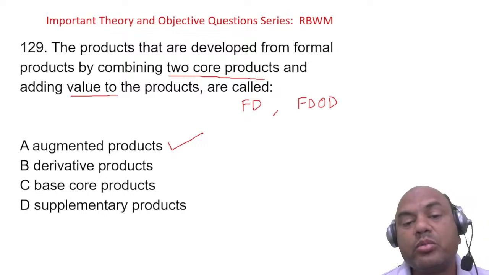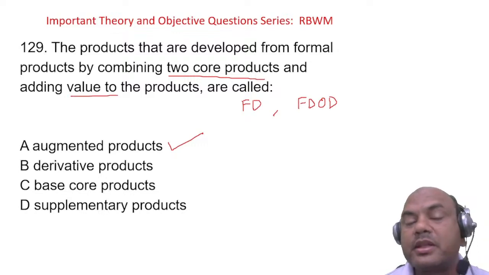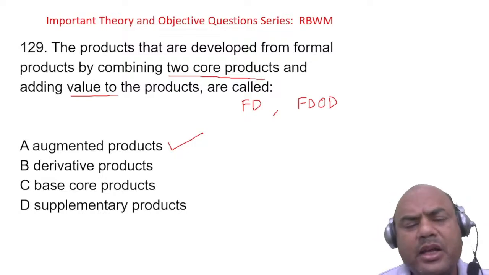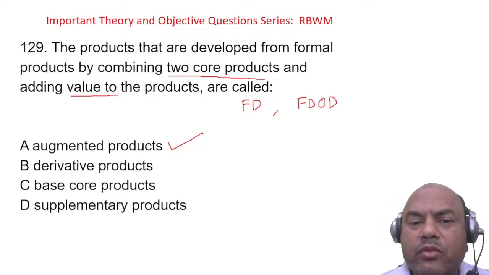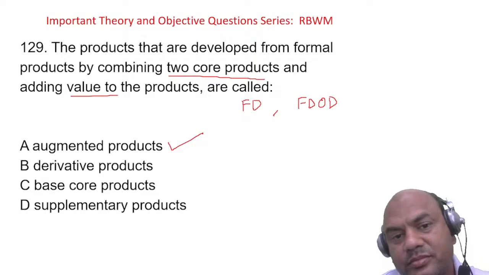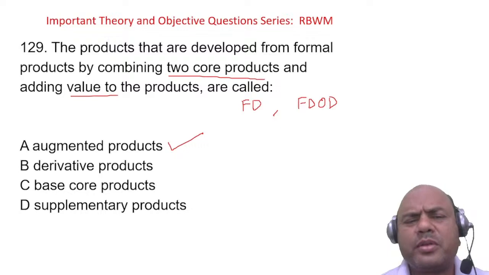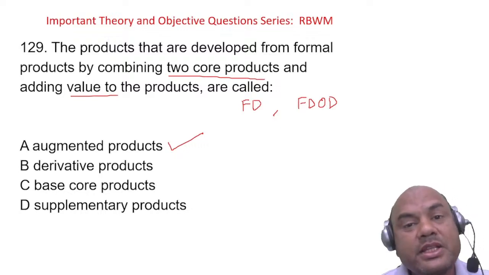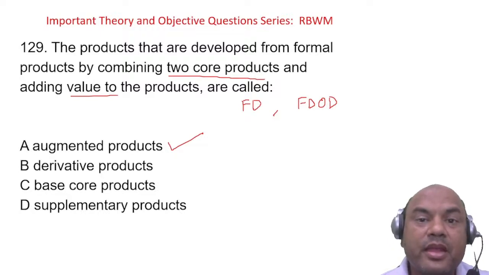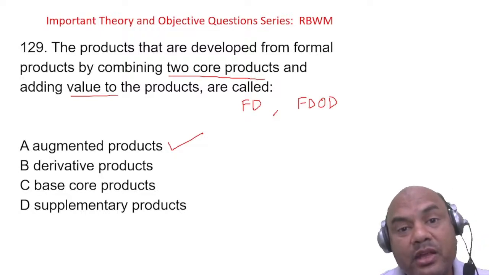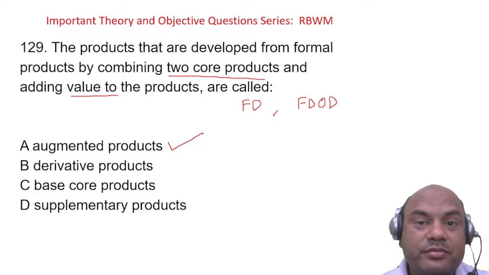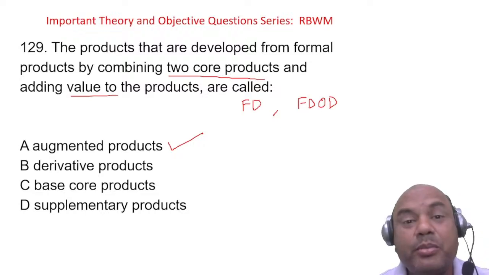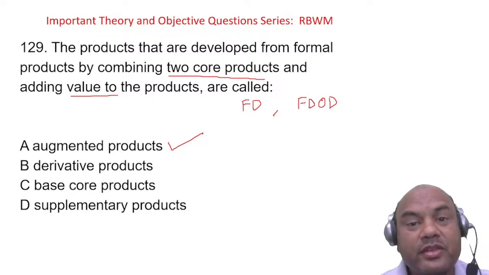Everyone, type any one or two core products which have been combined to form a third one. I'll give you one more. Savings accounts nowadays have been combined with health insurance policies. Health insurance is given free on the savings account. Why? Because of competition, of course. That is the basic thing.